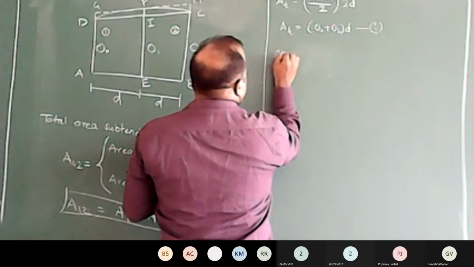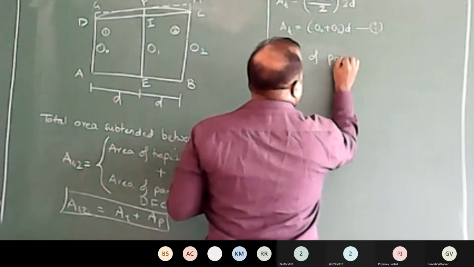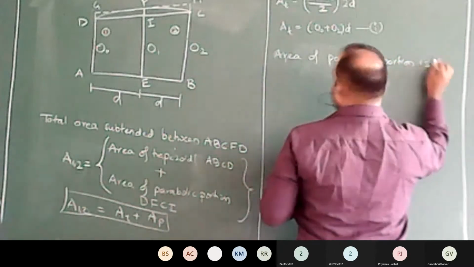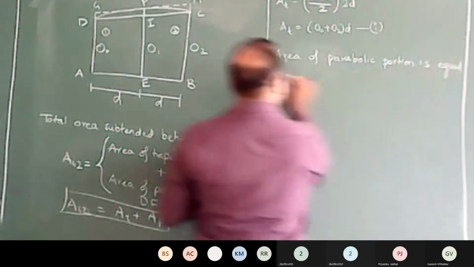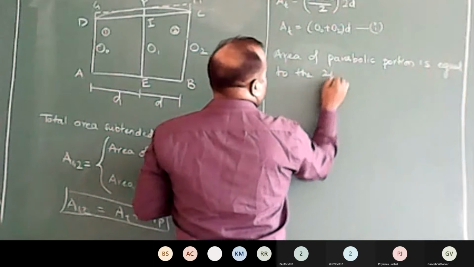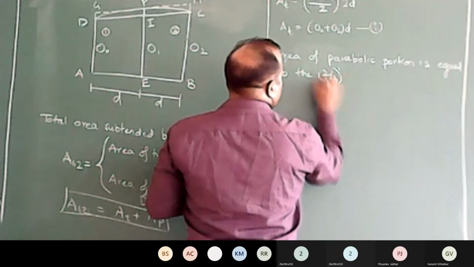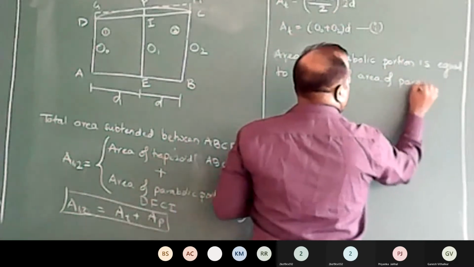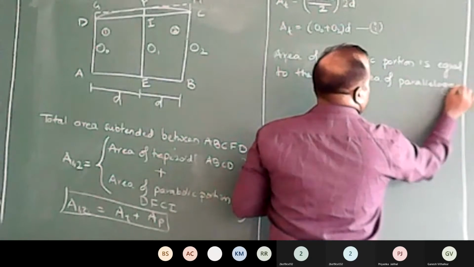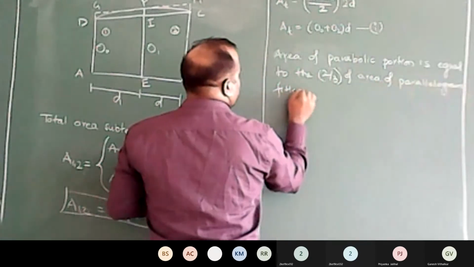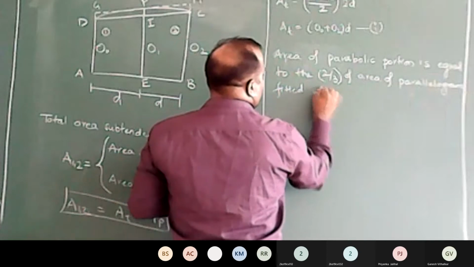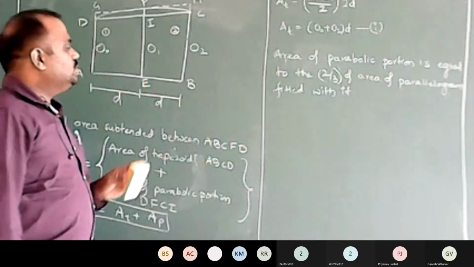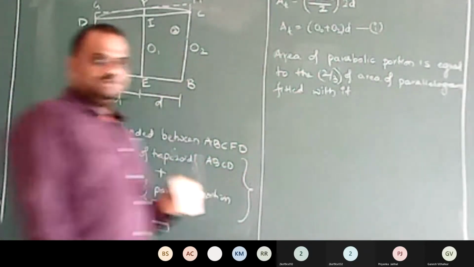Please note down this: area of parabolic portion is equal to 2/3 of the area of the parallelogram fitted within it.